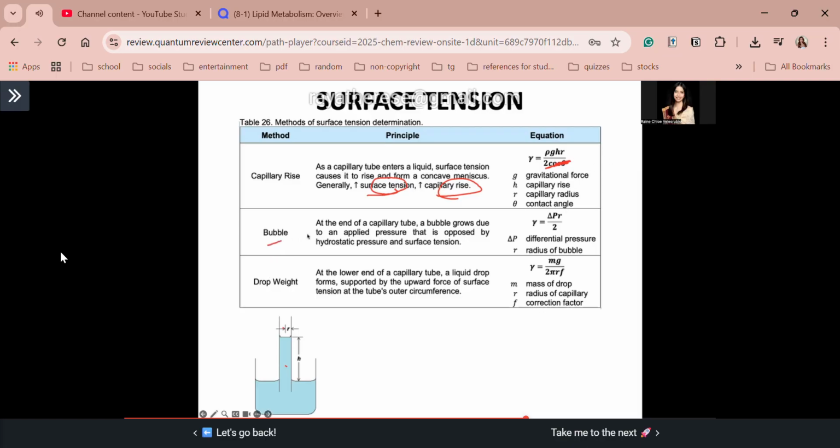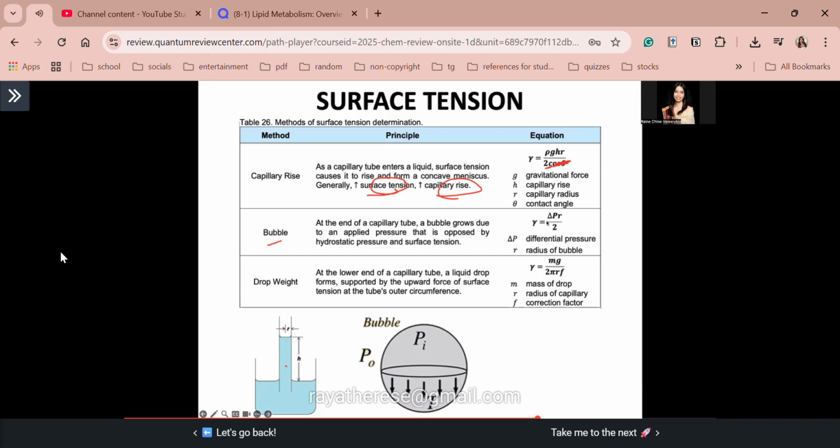Next, we have the bubble method. So at the bubble method guys, meron tayong form na bubble. For example, that bubble will form at the end of a capillary tube, when you apply a pressure para ma-push mo yung fluid out, diba? Kaya may bubble sa end ng capillary tube. Now, this applied pressure must overcome the hydrostatic pressure and the surface tension, and that resists the formation of the curved bubble surface. So, bakit kailangan natin guys mag-apply ng pressure to form the bubble? Kasi yung hydrostatic pressure and yung surface tension, it resists the formation of the curved bubble surface.